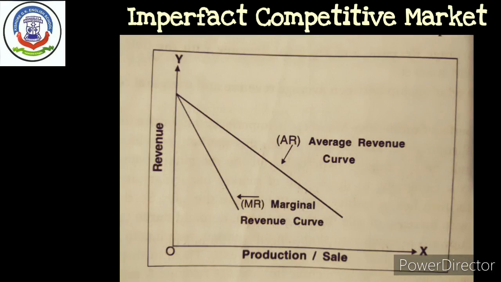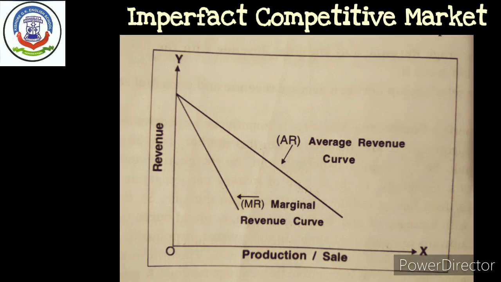In an imperfectly competitive market, an individual firm has to reduce the price of its commodity to increase sales. The average revenue and marginal revenue lines are seen from left to right, from upward to downward, with a negative slope.